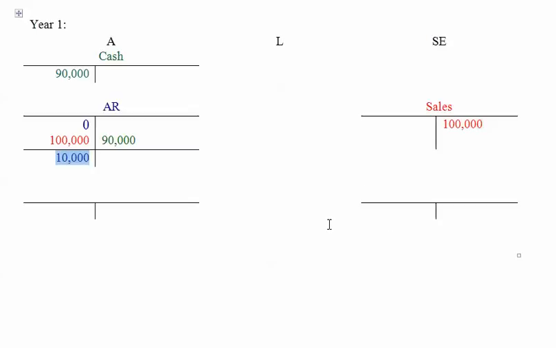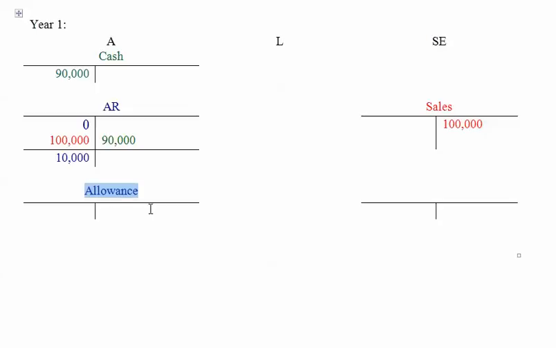Now I emphasize think, because they don't know specifically who's not going to pay. But that doesn't mean you can't estimate what you think you won't collect. So what ends up happening is that we're going to set up an allowance account, and we're going to put a dollar value in here.